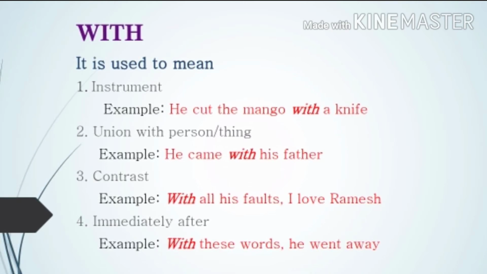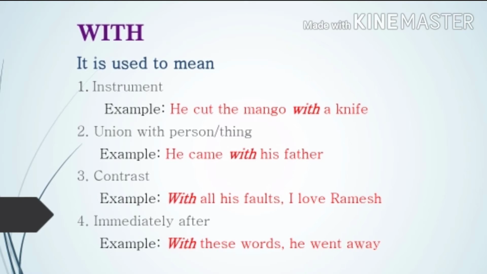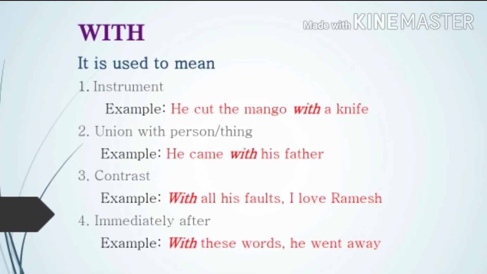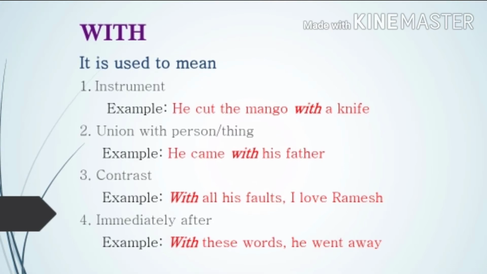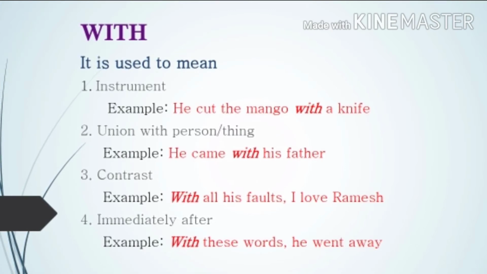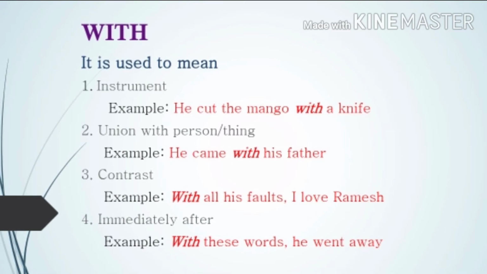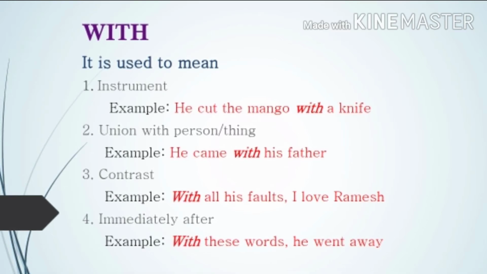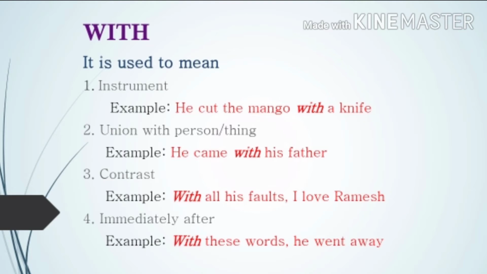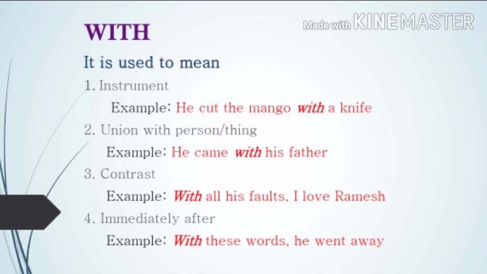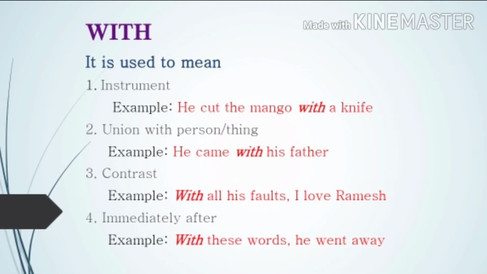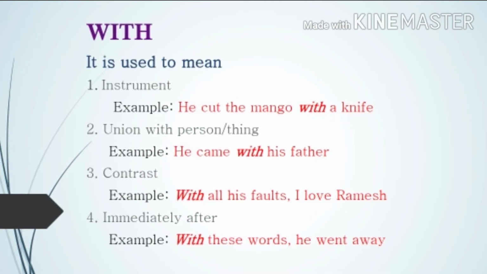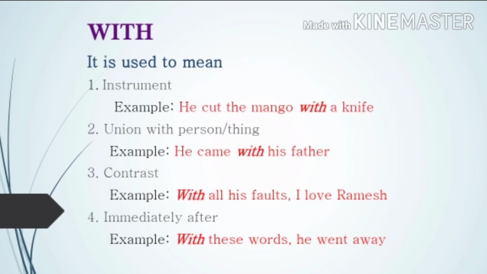Then we get confused with and by. Suppose a particular fill in the blanks is given, you are asked to fill up the gap, whether it will be with or by. So here it's clear. In case of instrument, it is with. But in case of an agent, it is by. Like the tiger or the lion was killed by the hunter. It's an agent, it's not an instrument. So be careful while using with and by.